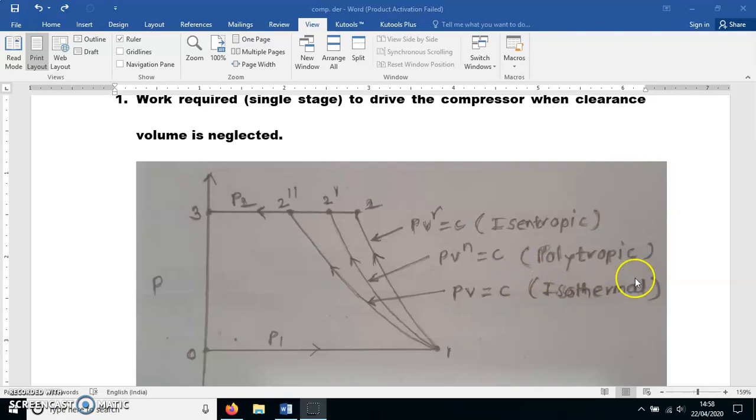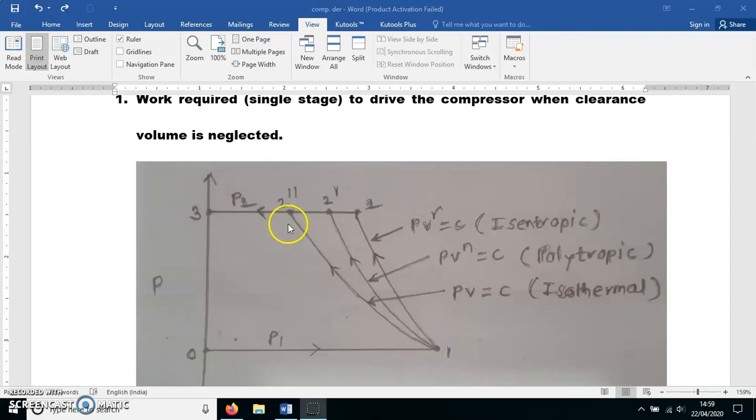Now the isothermal process. As we studied in the last lecture, if we have to carry out compression by the isothermal way, we have to run the compressor very slowly, that is, in a quasi-static way. But it is an impracticable solution. So the isothermal process is also not a practical process. But if we are able to achieve it by running the compressor very slowly, that will be the best or ideal process of compression.